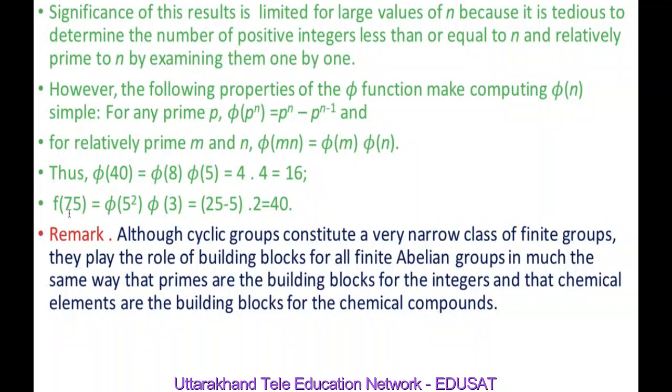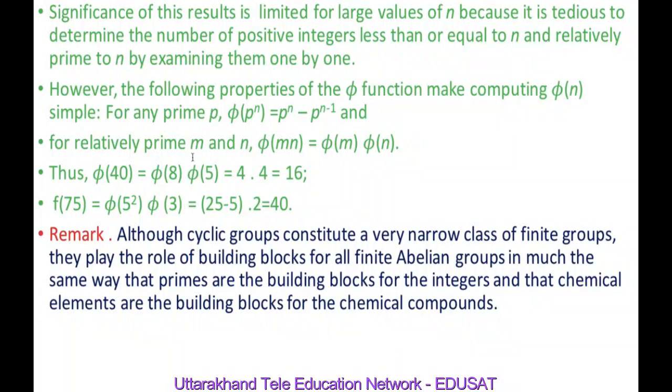Now also, phi(75) can be written as phi(25 times 3), since 25 times 3 is 75. By the formula phi(mn) equals phi(m) times phi(n), we can write this as phi(5^2) times phi(3).